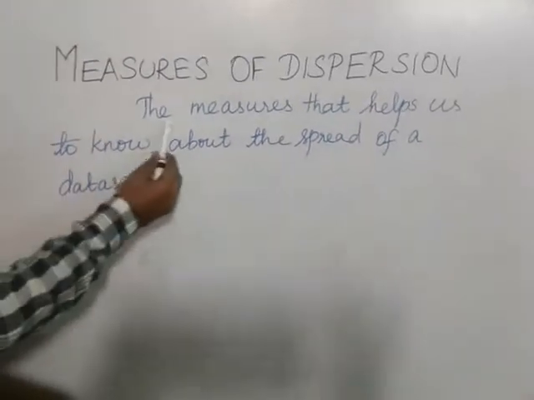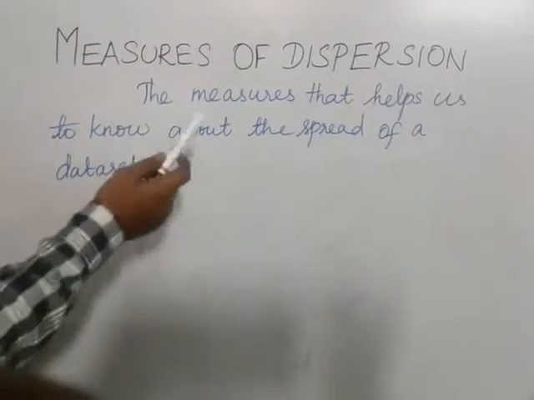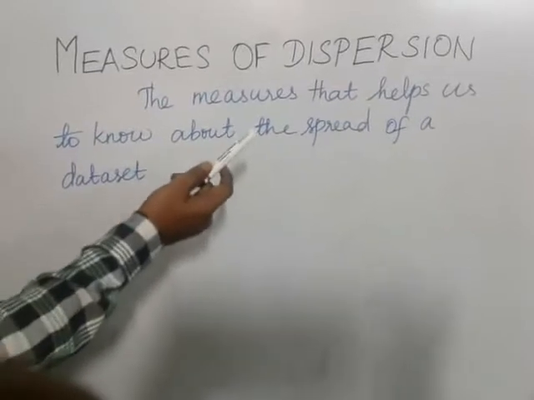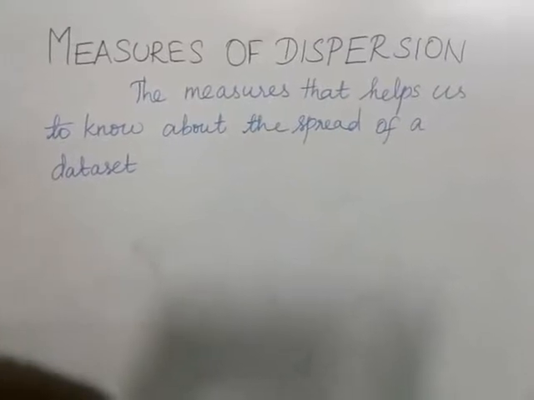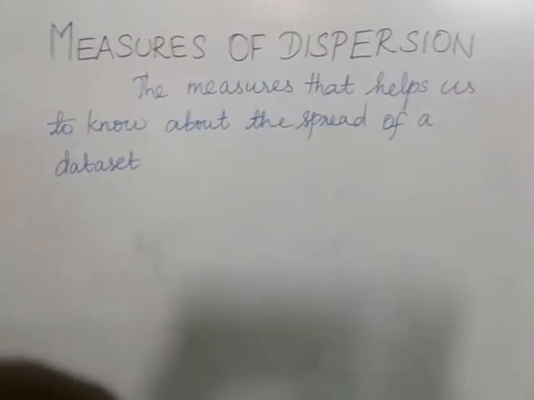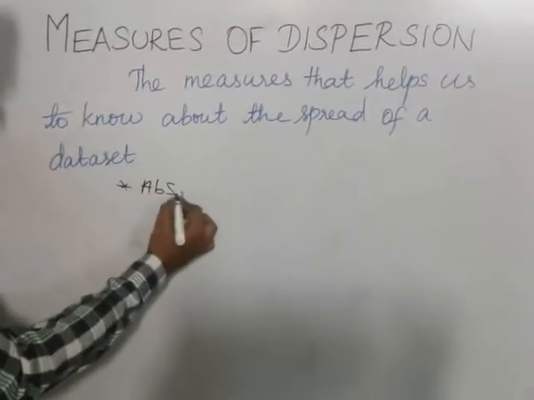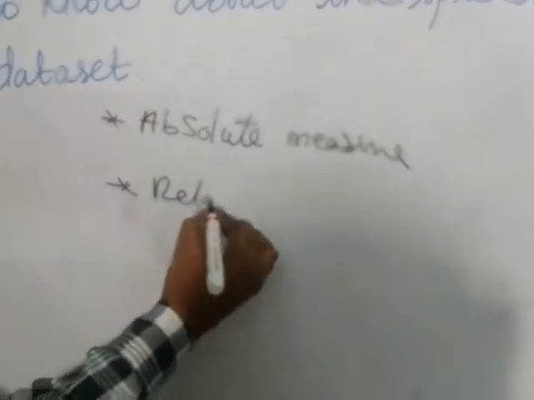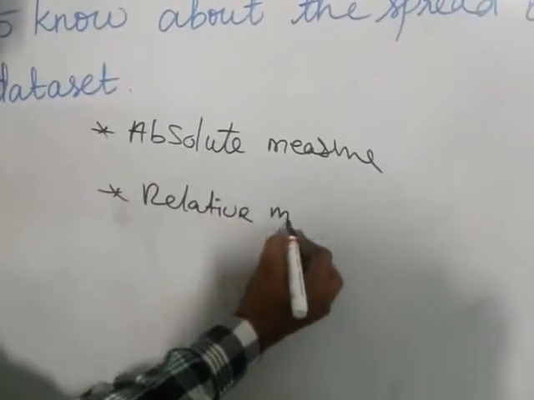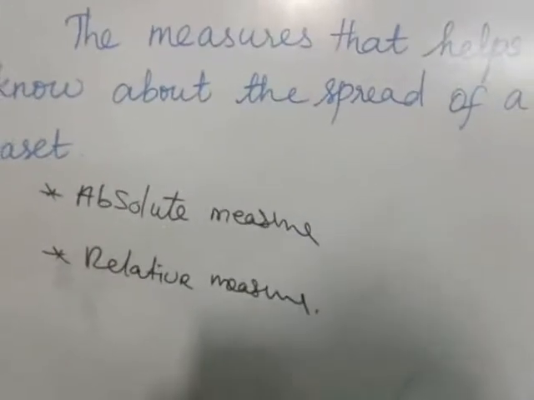It's nothing but the measure that helps us to know about the spread of a data. So spread or variation of the data set, or scatter of the data set. Okay, so this is called measure of dispersion. Now here there are two types. One is absolute measure, another one is relative measure. So first you see absolute measure, after that you see relative measure.